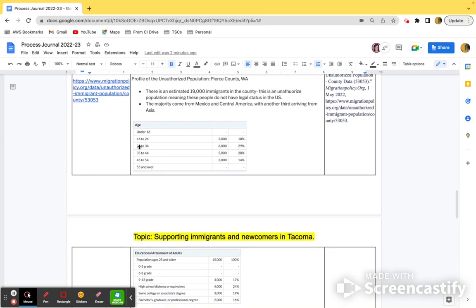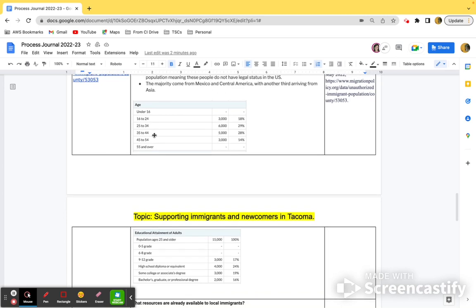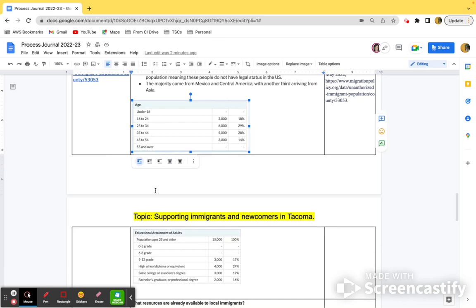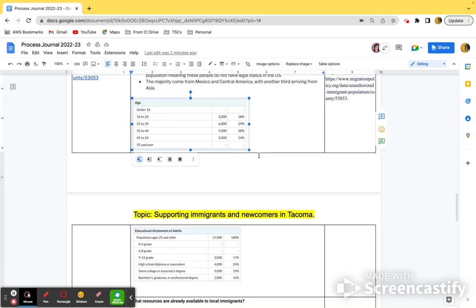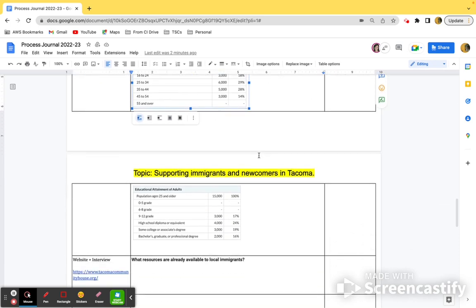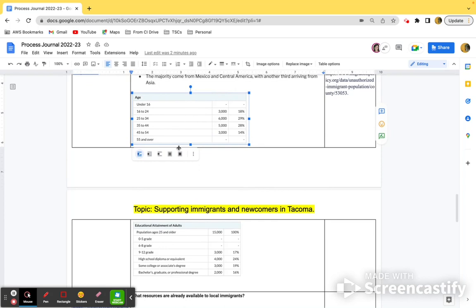As I kept going on this link that I found, I was really interested in the data that I found in graphs. So instead of trying to make a graph, I just used screenshots to better understand and to better show my note-taking. So here I found the breakdown of ages of people that are coming.